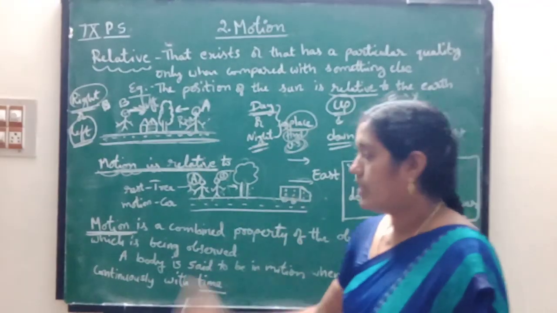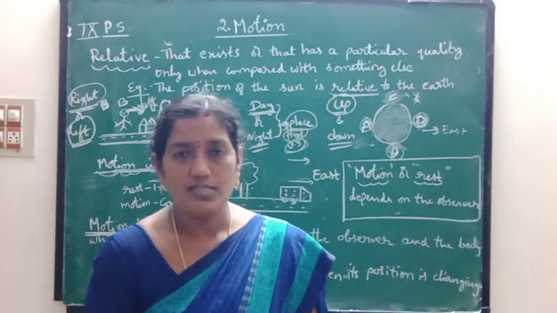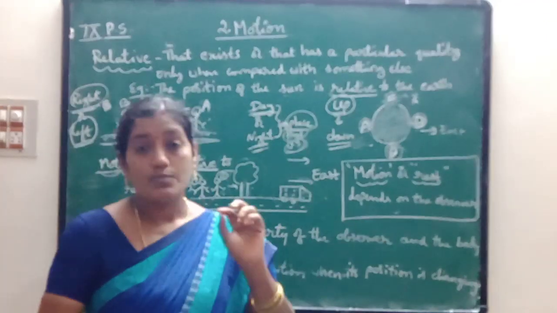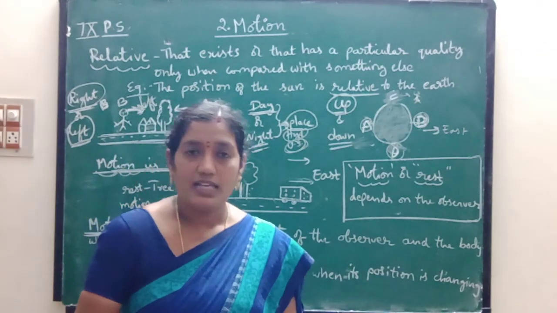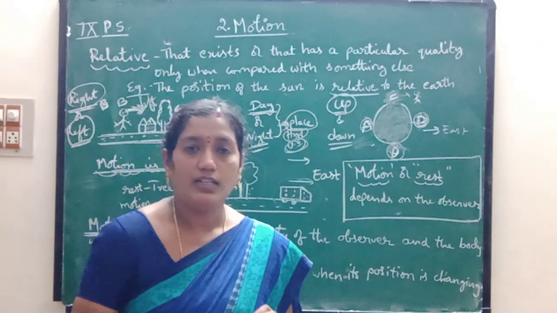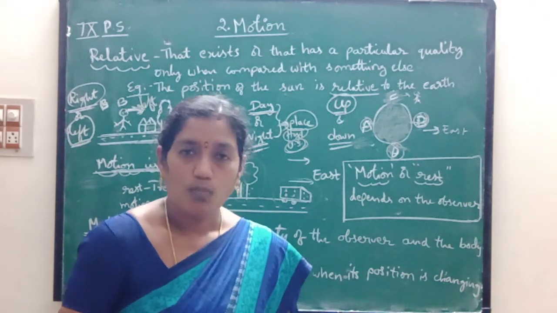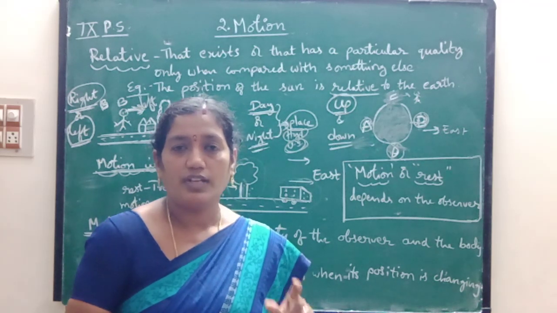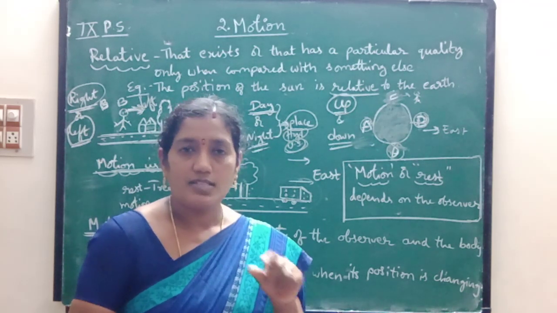So children, do you understand what is rest? What is motion? Here motion is relative to the observer. From which place the person is observing is very important in understanding the motion. So this motion is relative, meaning changing. The position of the tree according to the surroundings is rest.